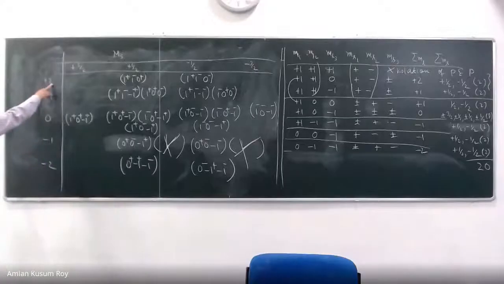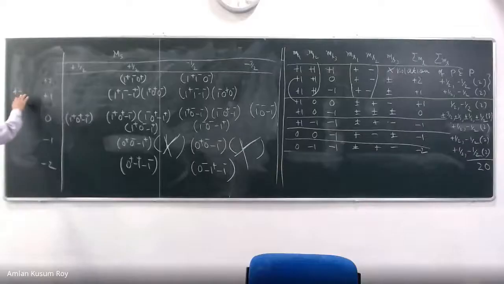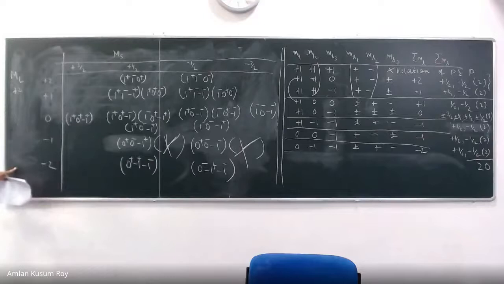Sir, ML will be plus 2. ML is plus 2. L will be 2. ML is equal to plus 2 means there must be something else somewhere too. What is it? Plus 1, 0, minus 1 and minus 2.